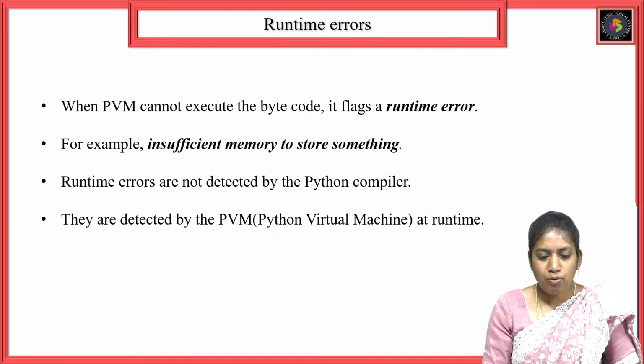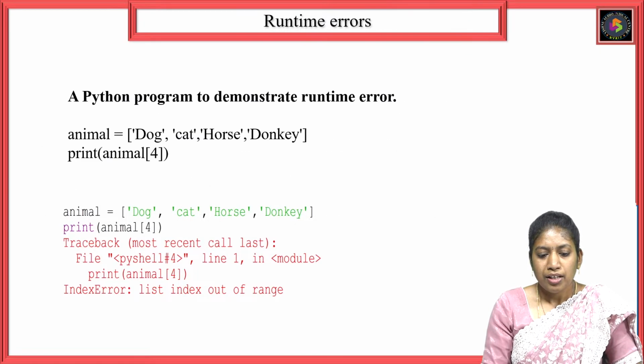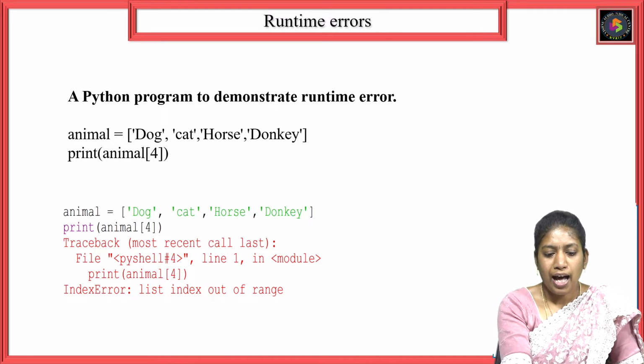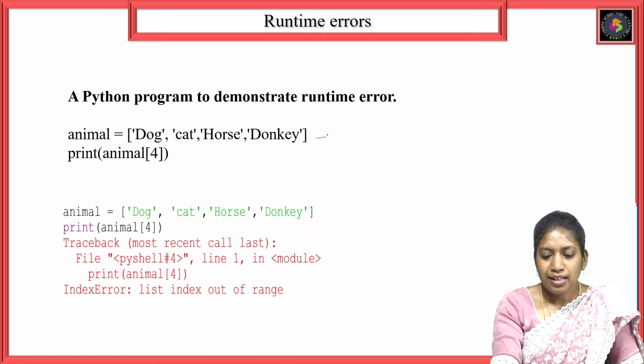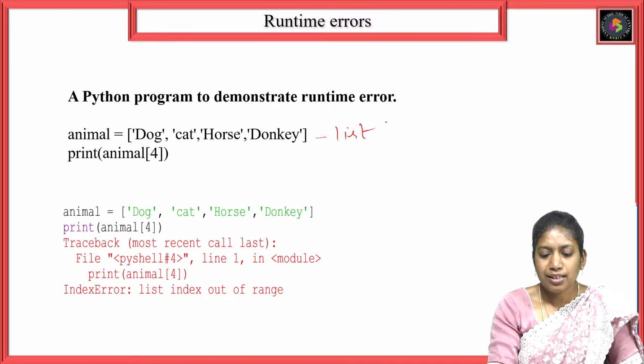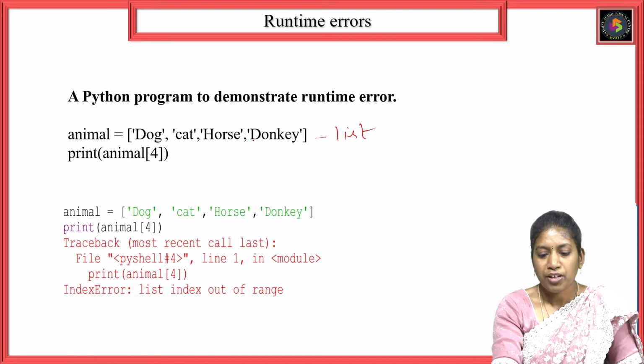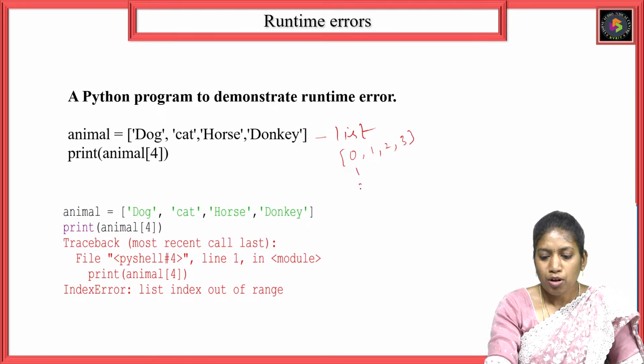Let's see an example of runtime errors. Here is a simple program to demonstrate runtime errors. In animal, there is a list containing elements like dog, cat, horse, donkey. The list index starts from 0, so I have 0, 1, 2, 3. 0 is dog, 1 is cat, 2 is horse, 3 is donkey.